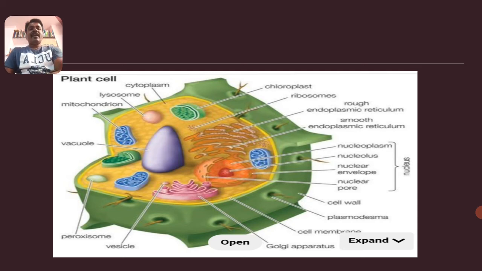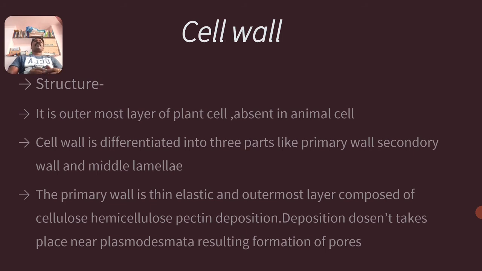And let us discuss the cell membranes. What types of cell membranes are present in organisms? There are two different kinds of cell membranes: one is the cell wall and the other is the plasma membrane. Today we will discuss the cell membrane which is present in the plant cell and absent in the animal cell, that is the cell wall. What is its structure and what are the functions of the cell wall? Coming to the structure, it is the outermost layer of the plant cell, which is absent in the animal cell.